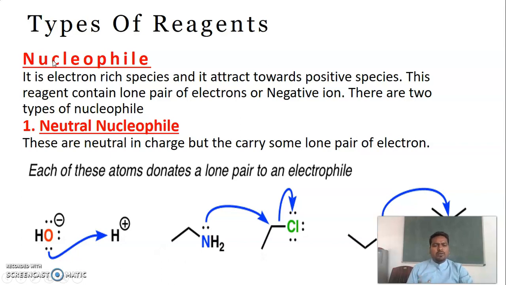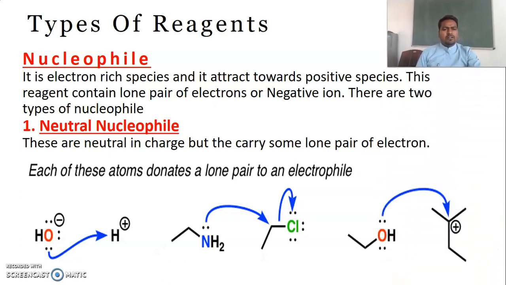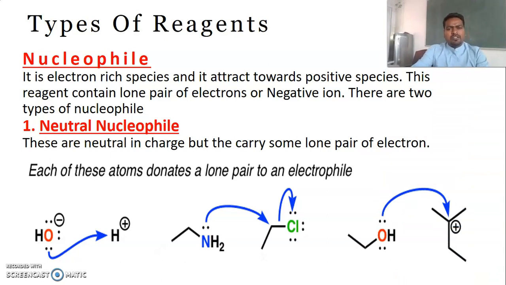These electrophiles and nucleophiles are together called reagents in organic chemistry. That means these are the reagents that help carry out the reaction. In heterolytic cleavage, after bond breaking, the two electrons transfer completely towards one of the species.